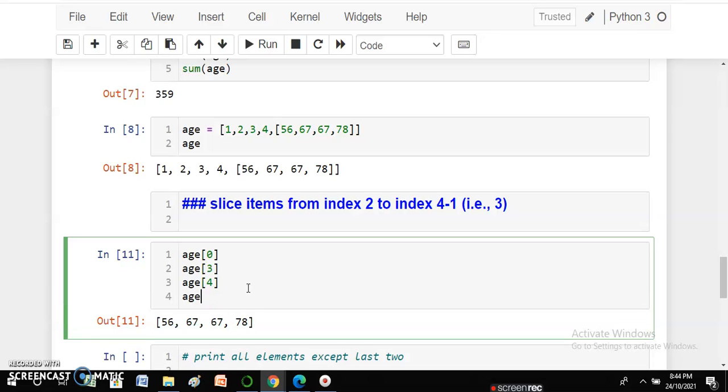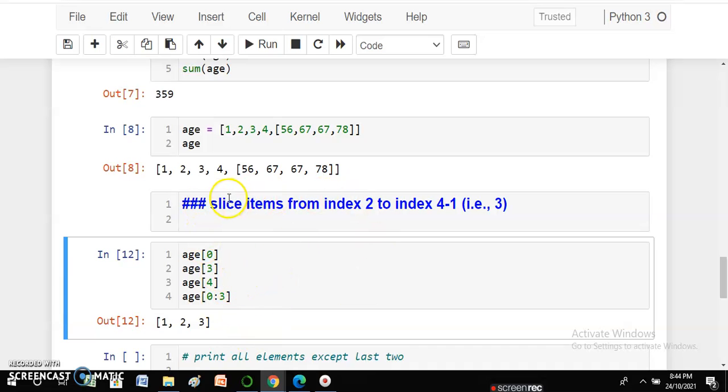Now let's take some slicing concepts. What is slicing? Suppose I write 0 to 3. So what will happen over here? If I write 0 to 3, I am getting the values 1, 2, 3. Why? Because it is giving me the values at the location 0, 1 and 2. So always keep in mind that when we are passing a range within the brackets of a list, the upper limit is excluded. It is from the lower limit to upper limit minus 1. So basically from 0, 3 elements will be coming. That is what it is.